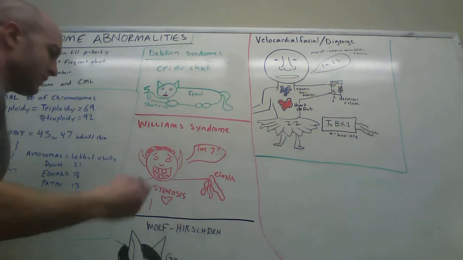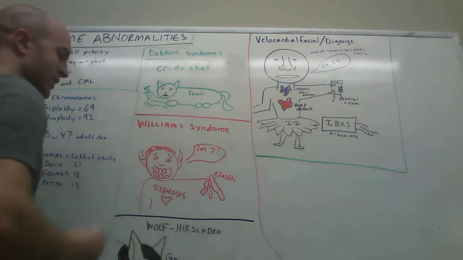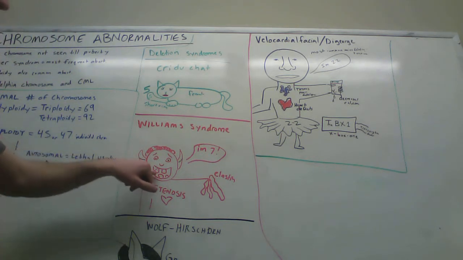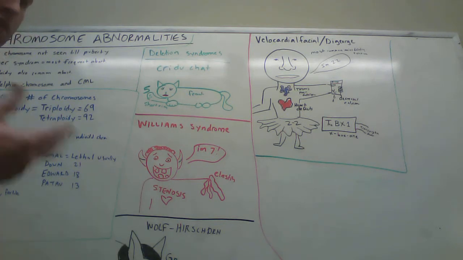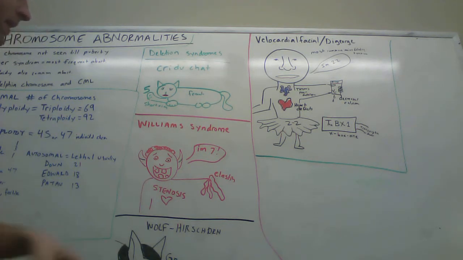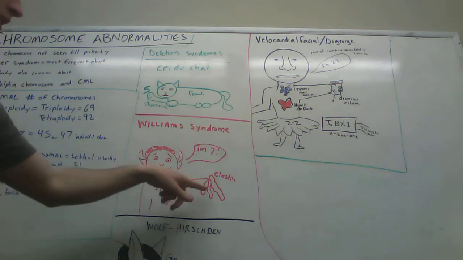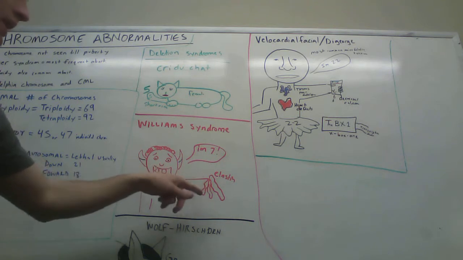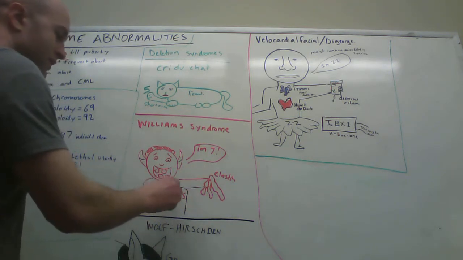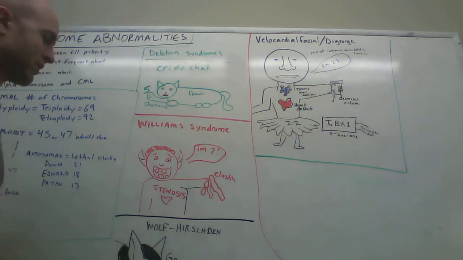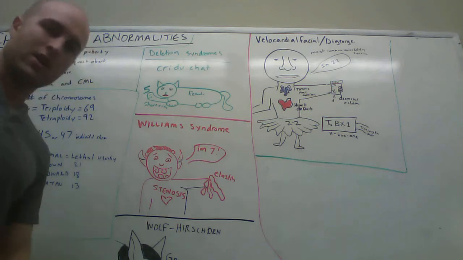So here's an elf. And you can tell he's an elf because he's got elf ears, of course, right? Very nice drawing. He has dental abnormalities, so I drew him with some pretty messed up teeth because they usually have hypercalcemia or something like that. He's saying he's 7 years old, so it's on chromosome 7. He's holding a bunch of elastic rubber bands, which stands for the elastin. And his heart has stenosis in there, so maybe his name is Sten or Stan or something, so remember stenosis.